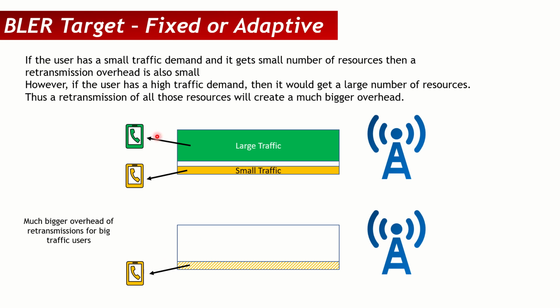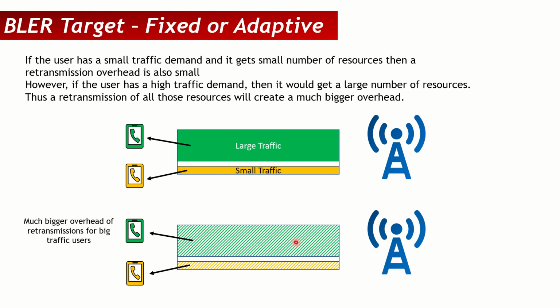But what will happen if this mobile is unable to decode this large traffic transport block? It will send a negative acknowledgement for that, and then the gNodeB will send a retransmission of the whole block for this mobile, right? So what will happen? It shows that this retransmission will take lots of resources, right? That means it will take a lot of overhead. So the idea here is that if a mobile is using a large amount of resources, then the retransmissions for that mobile will create more overhead in comparison to a mobile that is using a small amount of resources.